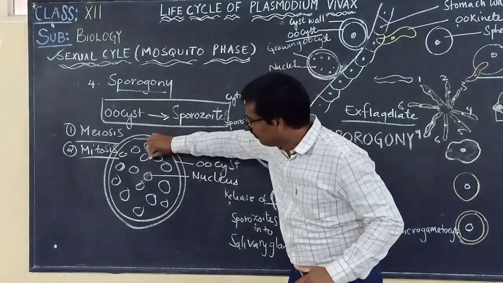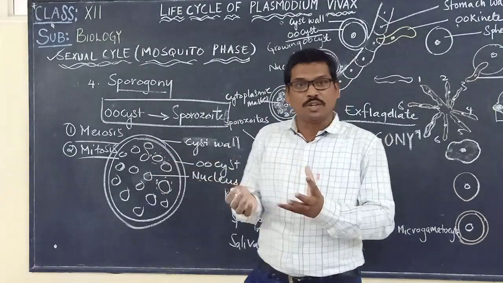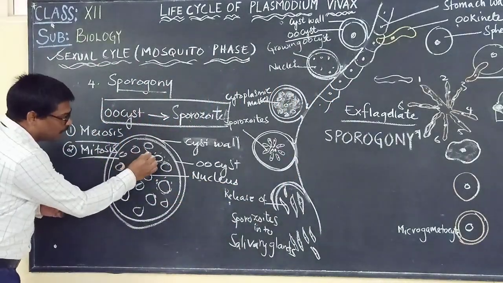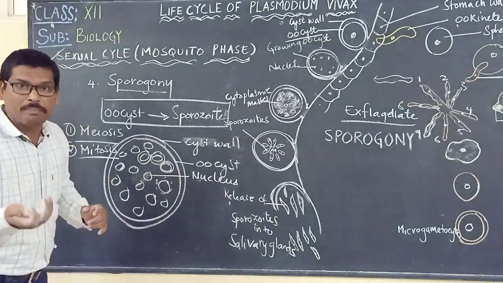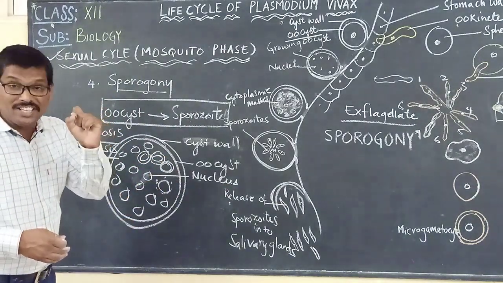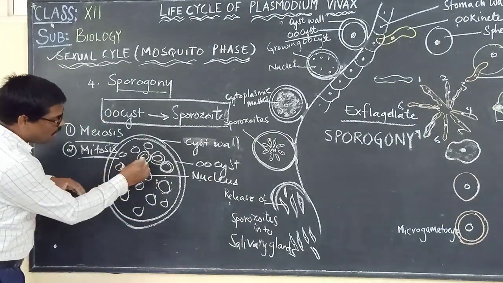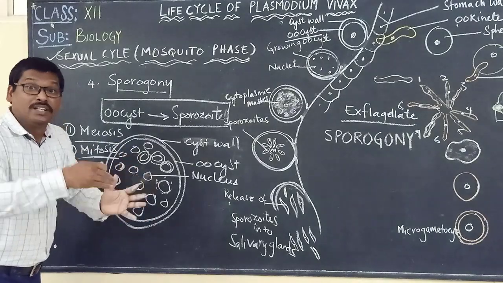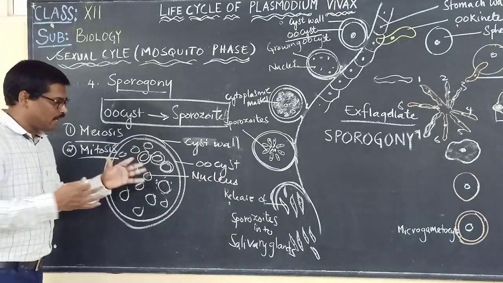Each nucleus will be surrounded by the cytoplasm, and once surrounded, each one will develop into a sporozoid.